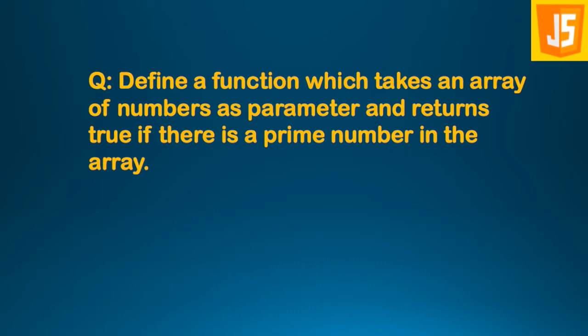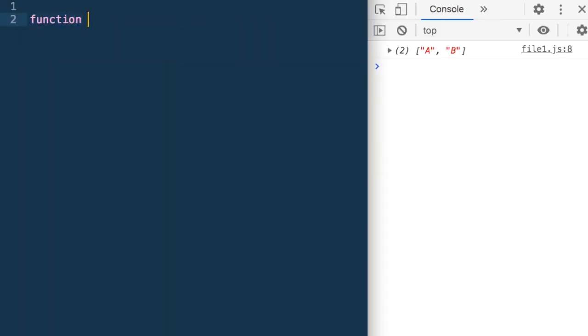Define a function which takes an array of numbers as parameter and returns true if there is a prime number in the array. So we need to define a function which takes an array of numbers as parameter and returns true if there is a prime number in the array. Let's see how we do it. So function, let's say, hasPrime. It takes an array of numbers as parameter.